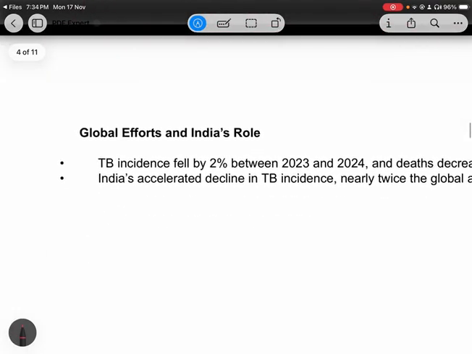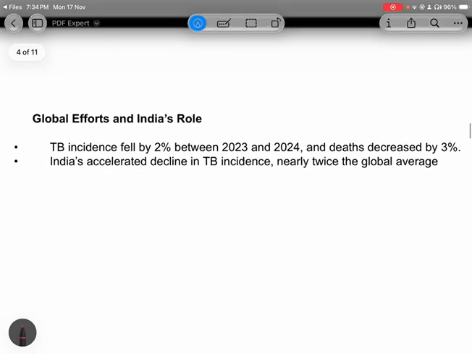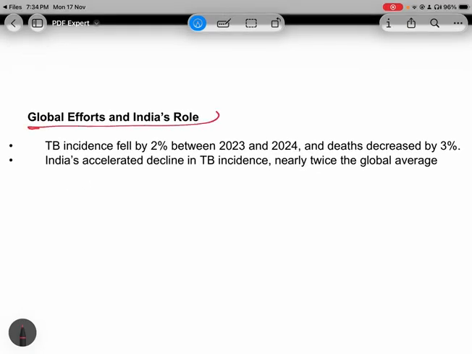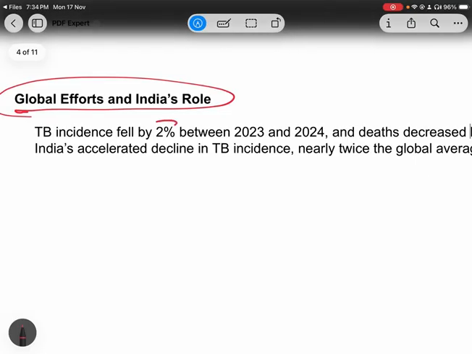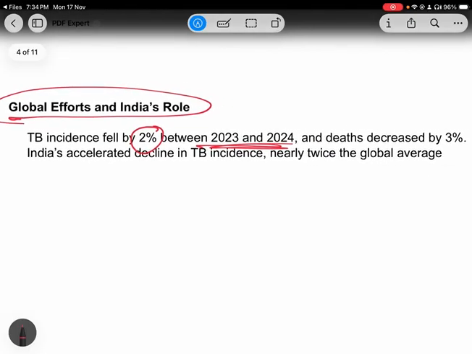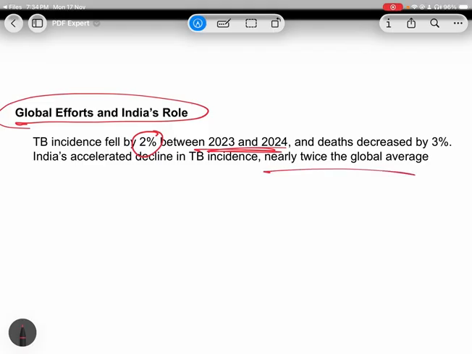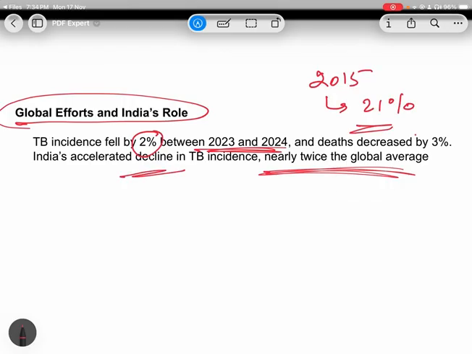Okay, now, let's discuss global efforts and India's role. You can include this in the positive points only: globally the TB incidence fell by 2% between 2023 and 24, but the decline in India was twice. So 2 points you can include. From 2015, India saw the steepest decline of 21%. And from 23 to 24, globally the disease incidence fell by 2%, but in India it was around twice. So this is very good.